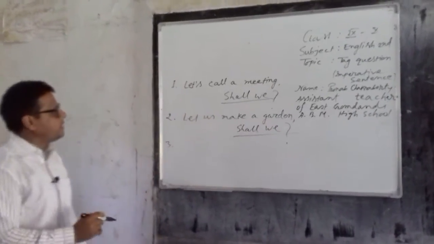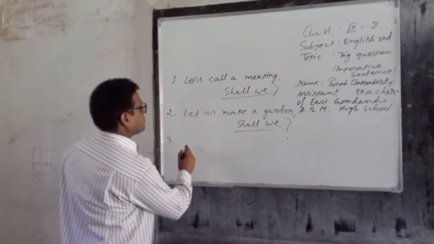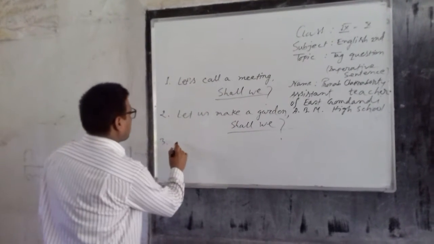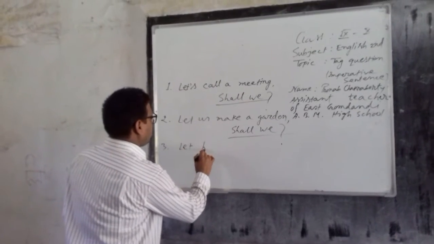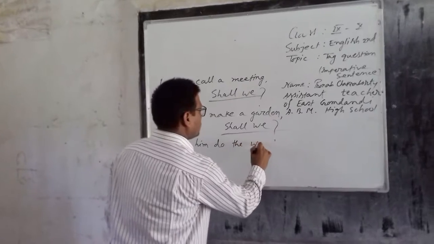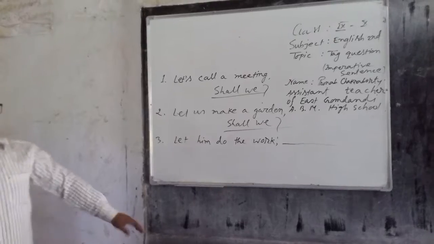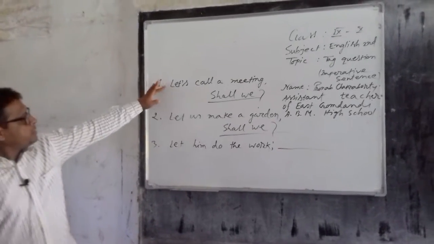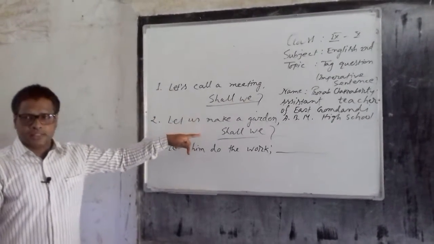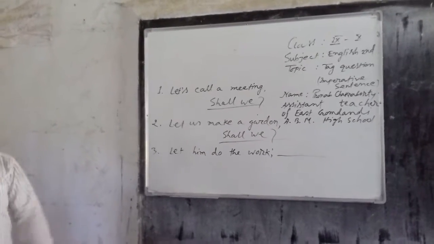Number 3, let him do the work. Dear learners, in the previous sentences we have followed let's or let us, but in this case the sentence is completely different.